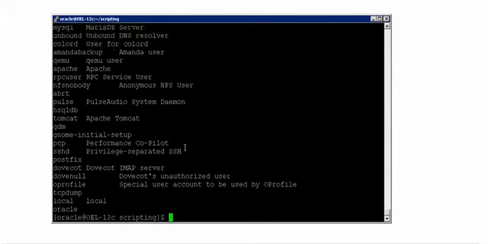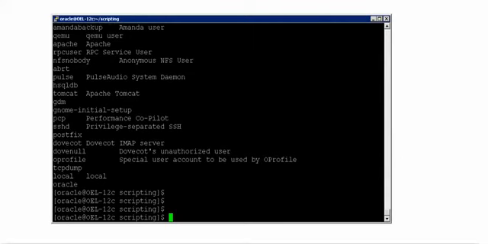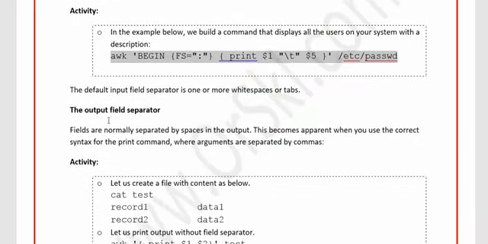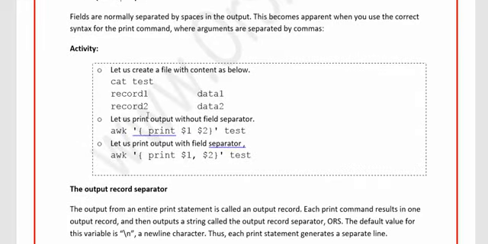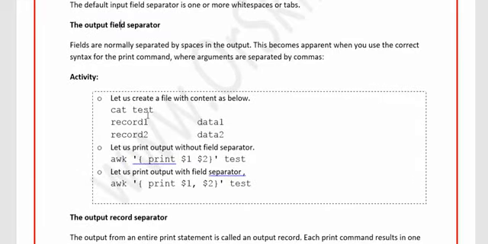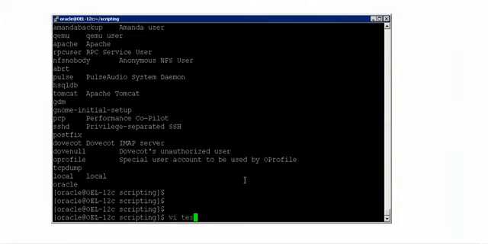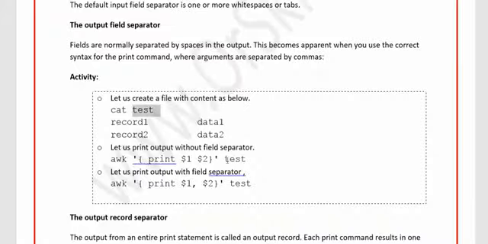Alright, this is how awk works. Fine. If you have special patterns where it has to divide the columns and fields in awk, you have to pass it to the parameter called FS. Right. Next, if you have some field separator, that is output field separator, how do you do it? That means when it prints the output, if you wanted special characters to be included in the output, how do we do it? Before that, let me create a file with test and then include some data in it.